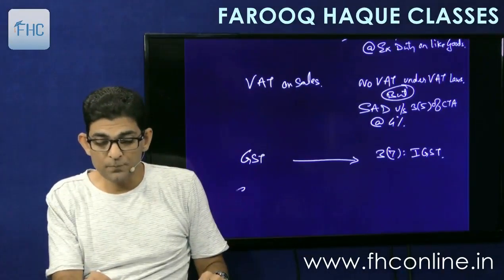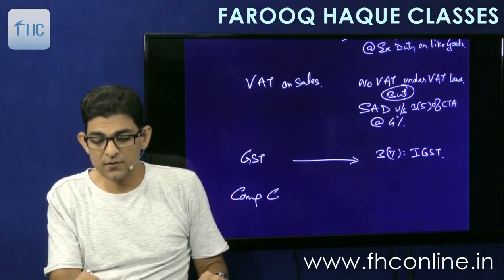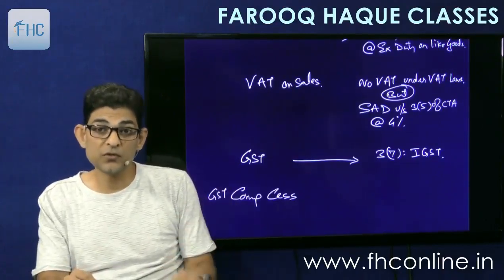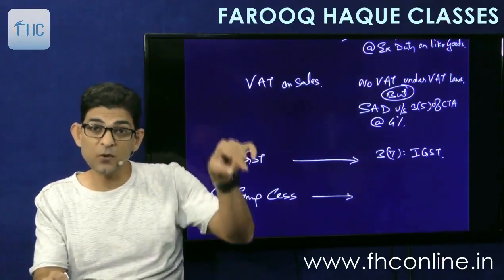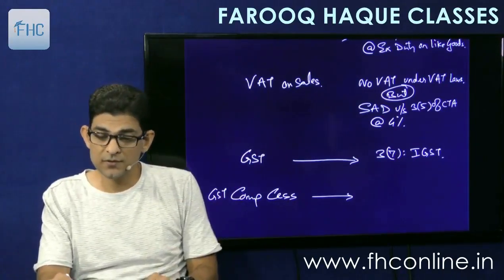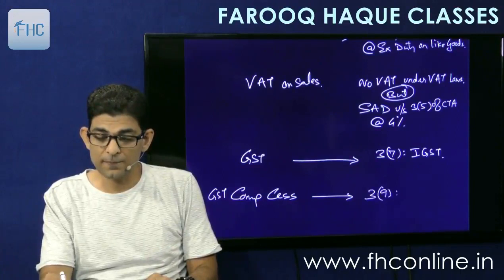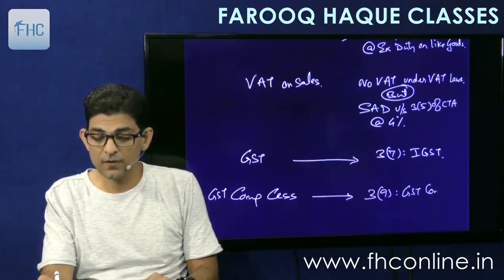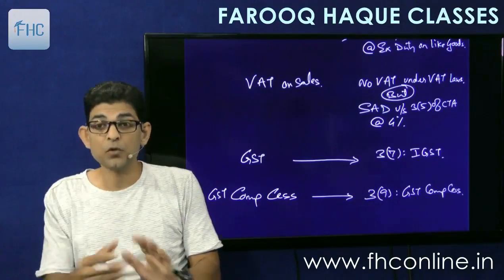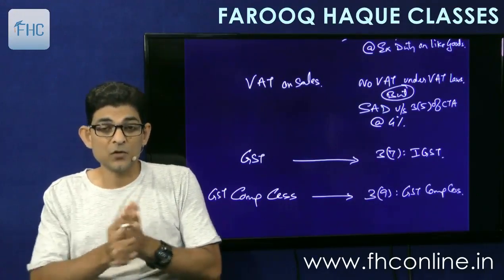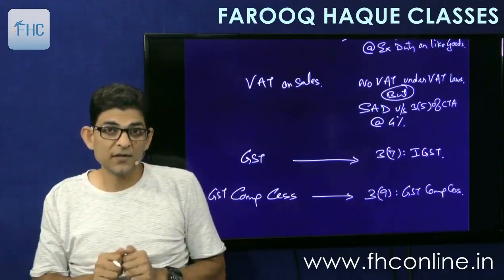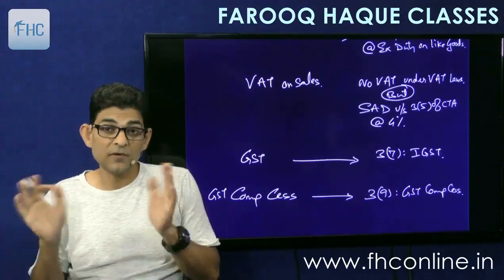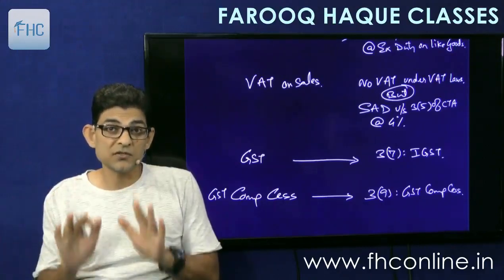Similarly, if GST compensation cess is imposed on goods in India, then that will also be countervailed on imported goods. For that there is section 3(9). GST compensation cess is imposed on imported goods as well. So understood, there are 4 countervailings which are done: countervailing of excise, countervailing of VAT, countervailing of GST, and countervailing of GST compensation cess.